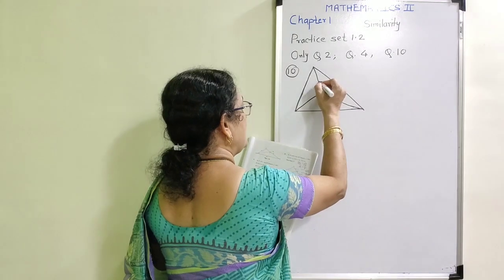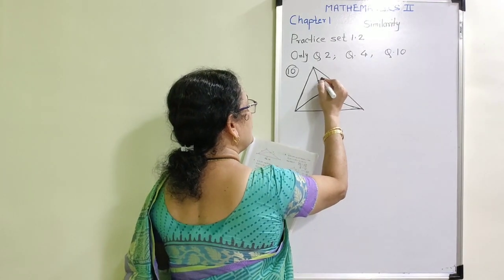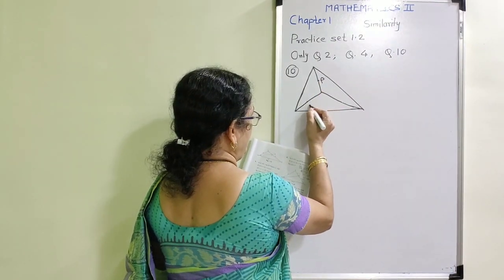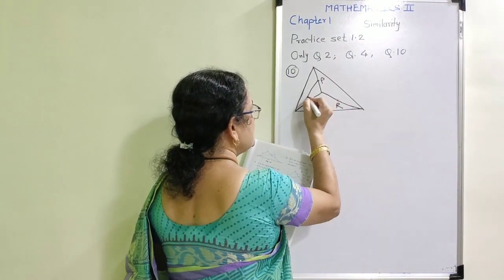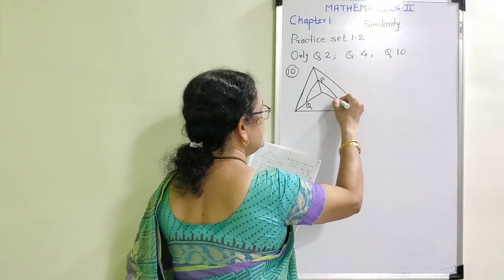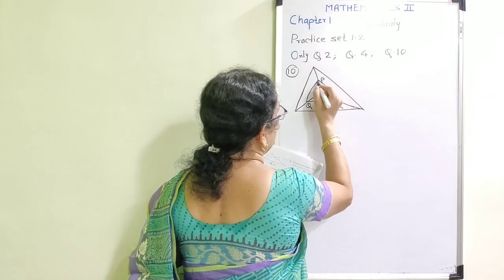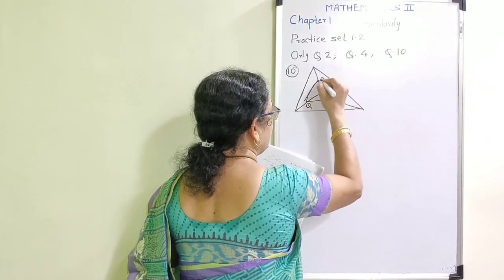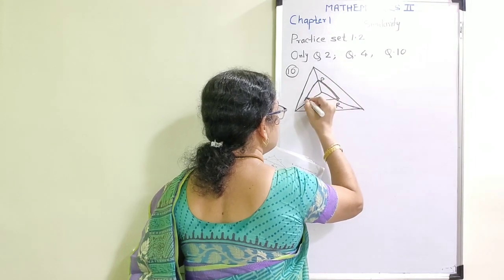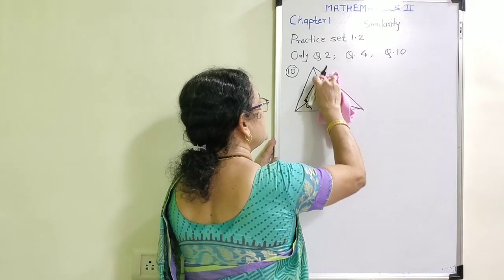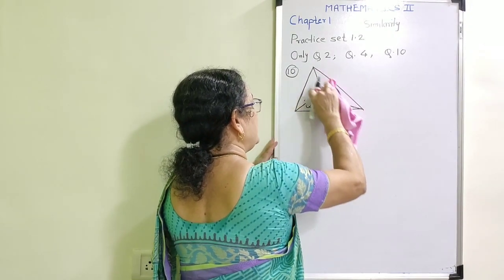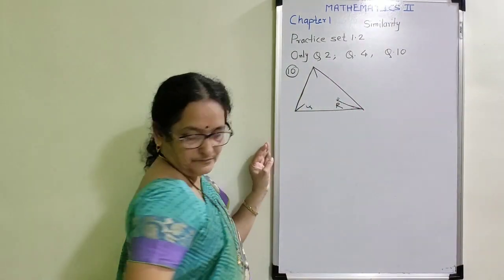Now again, there are 3 points here. Point P, point Q and point R. And another small triangle inside this figure is given. There is a small triangle inside this figure. Since I have not used scale, I am not getting the exact figure.